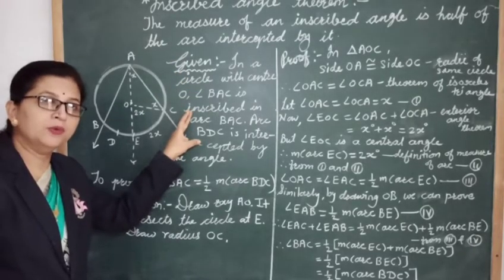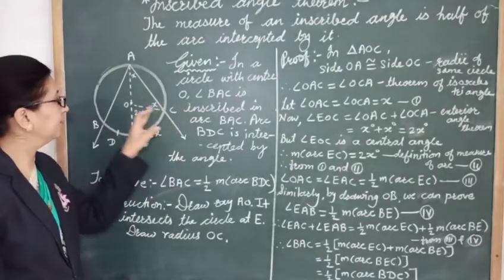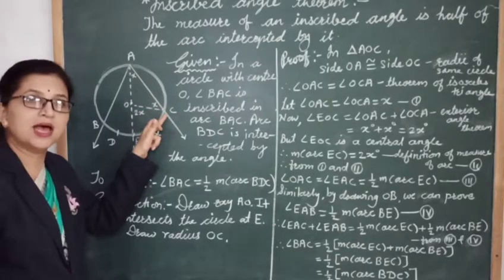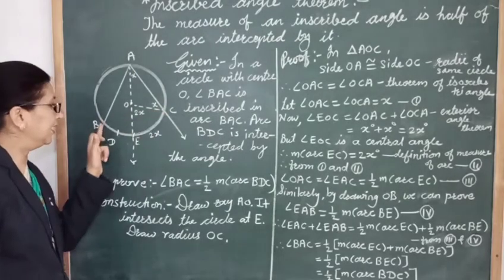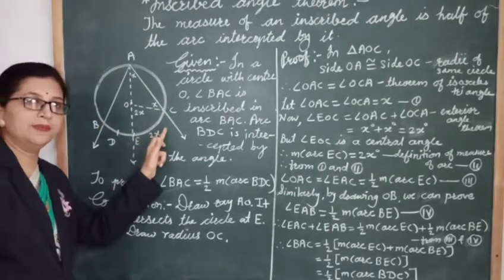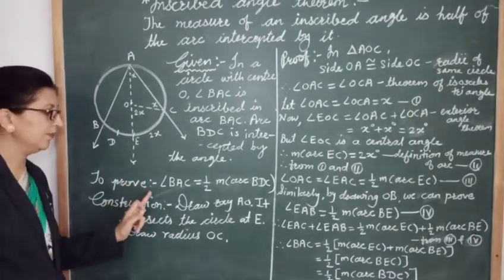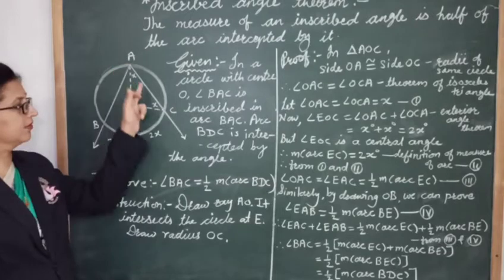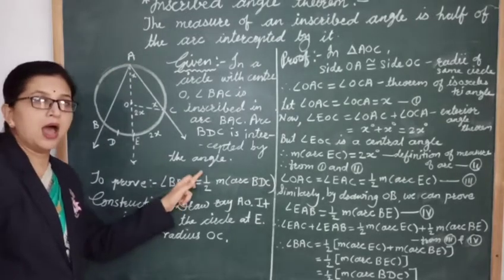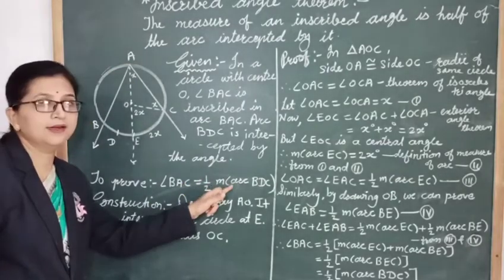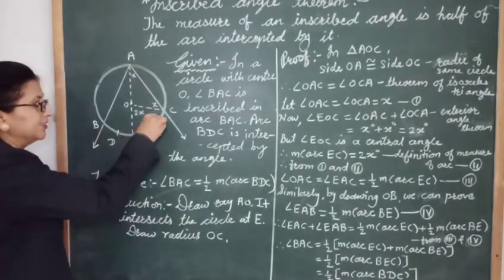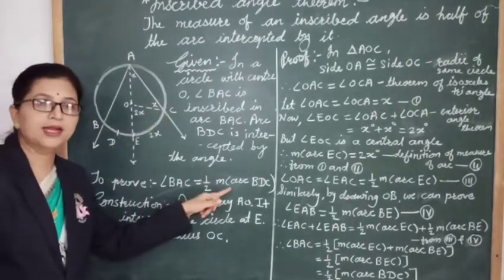Now what we have to prove? The measure of this inscribed angle BAC is half of its intercepted arc, that is arc BDC. So to prove angle BAC is equal to half of measure arc BDC. This is its intercepted arc, right?